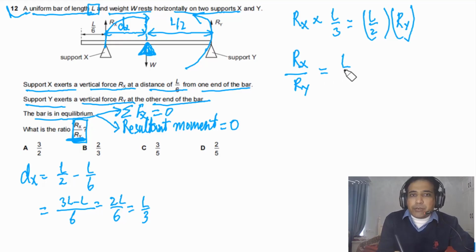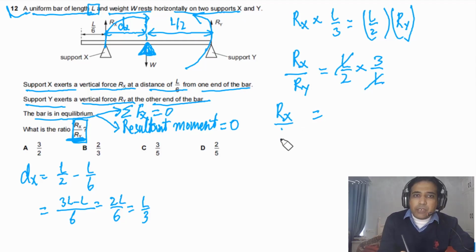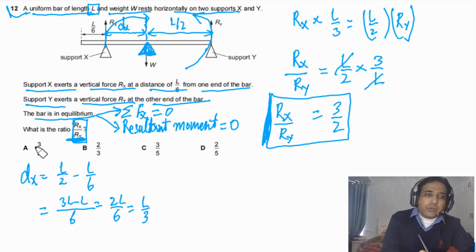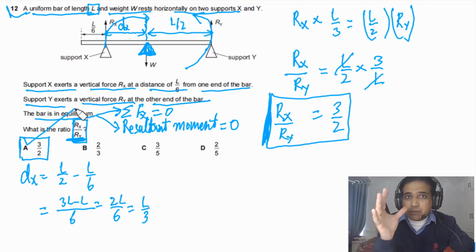So we can simply write down, we have L by 2, this will be multiplied by 3 by L. Now we can simply cancel L with L, so we are left with 3 by 2. So this is our final answer. Simply we need to find the ratio between these two forces. So the answer for this question has to be A. Pretty straightforward question. Just read the question carefully. You will be able to find the answer.